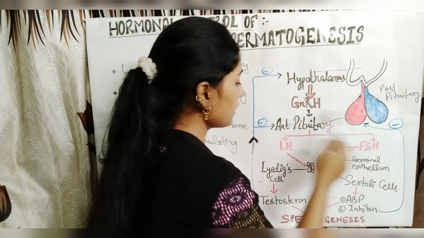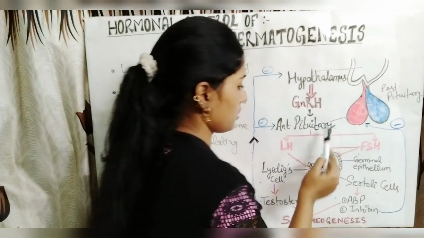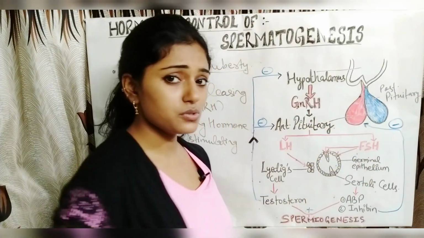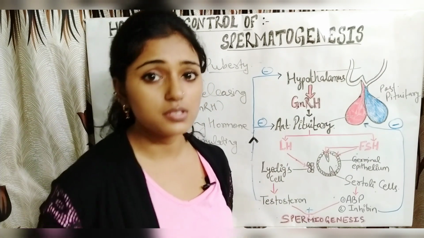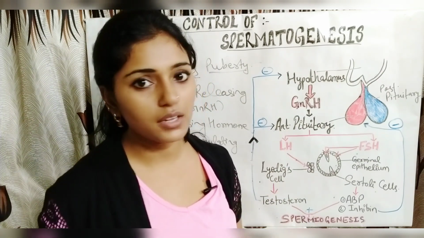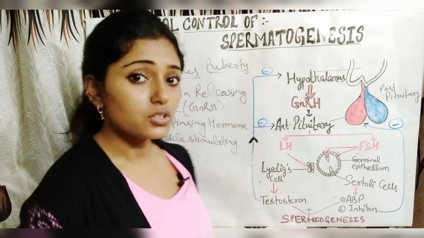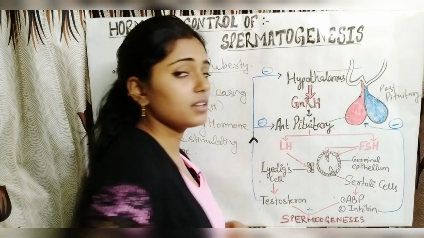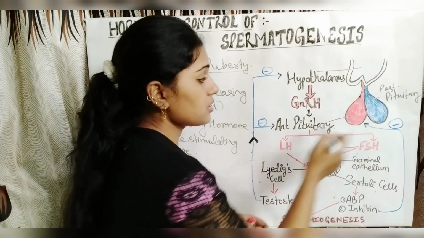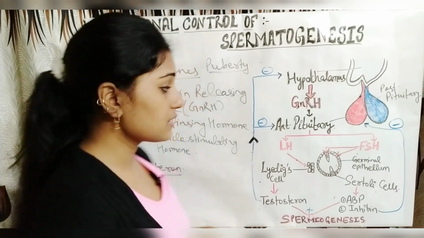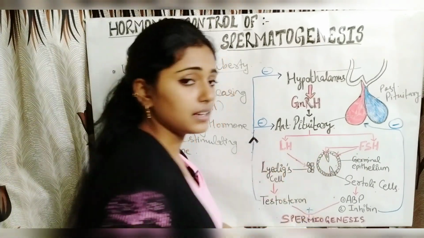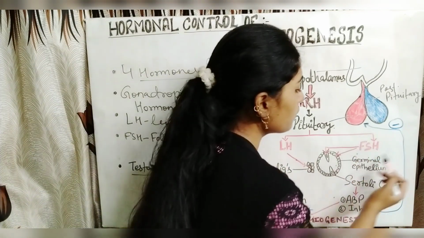So it stimulates the anterior pituitary. The anterior pituitary, we know, is responsible for secretion of many hormones in the human body. When gonadotropin releasing hormone stimulates the anterior pituitary, it secretes 2 hormones, that is luteinizing hormone and the follicle